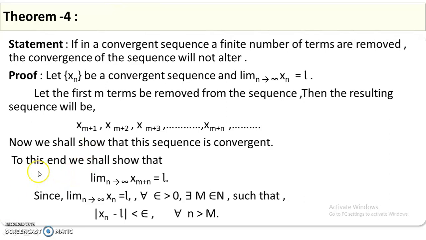So now we shall show that the limit of the sequence after the m-th term also converges to L only, as n approaches infinity.